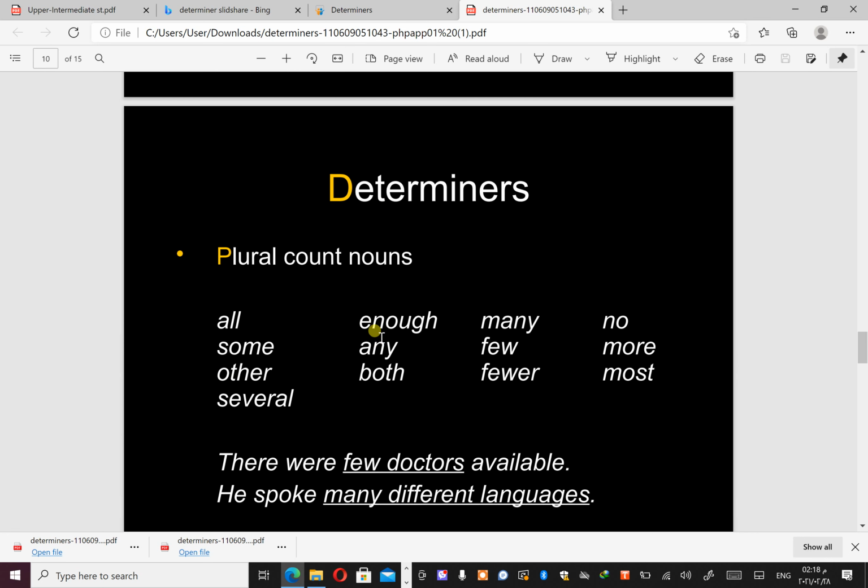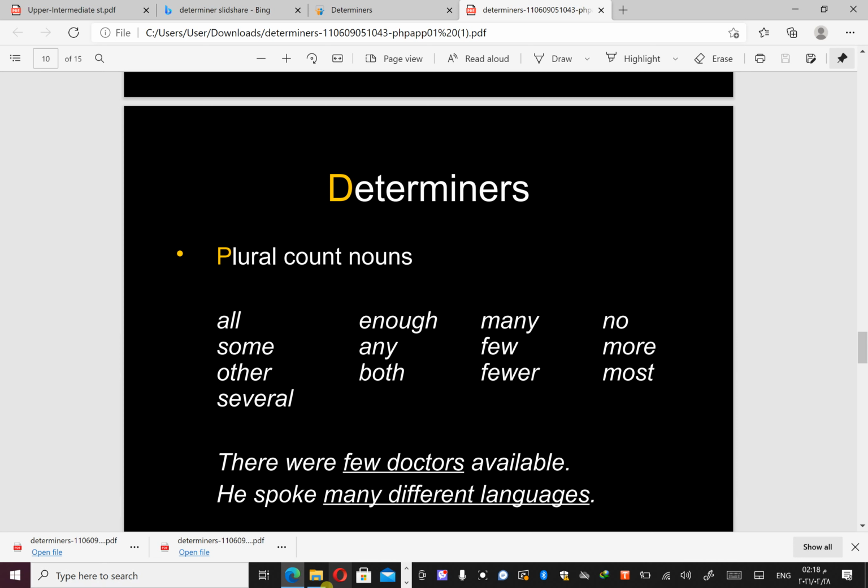Also, we use determiners when we talk about a plural count noun. This is also a countable noun, but it is used only for plural, not singular. For example, all is used only for the plural. We have some for plural, other, plural, several, enough, and any is used for both. Many, fewer, no, more, most: no is also used for countable or uncountable. So in this way, we use it for countable and plural.